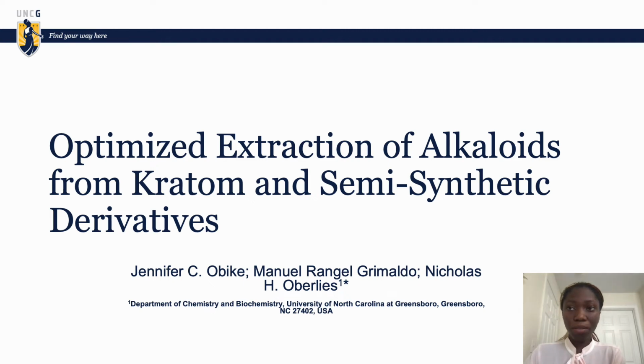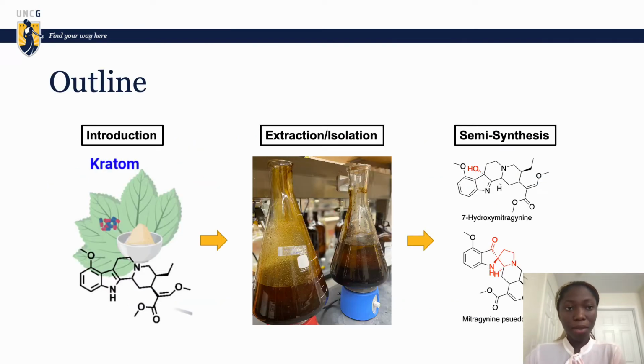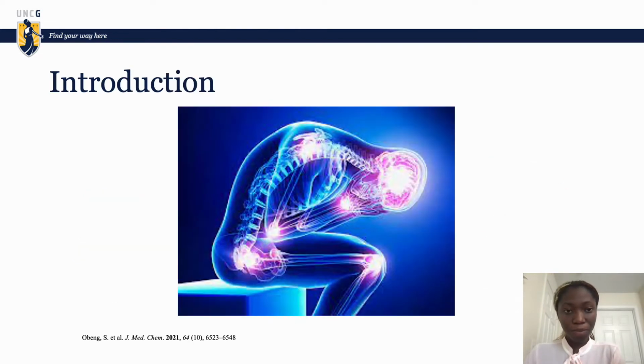Today I'm going to be giving a presentation on the research that I did this year, optimized extractions of alkaloids from kratom and semisynthetic derivatives. This is the outline that I'll be using in this presentation. First, I'll give an introduction of kratom and its importance, and then I'll move on to the extraction and isolation of significant metabolites from the plant, and then lastly, I'll talk about the semisynthesis of metabolites of interest.